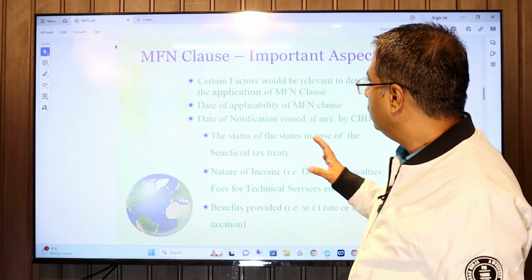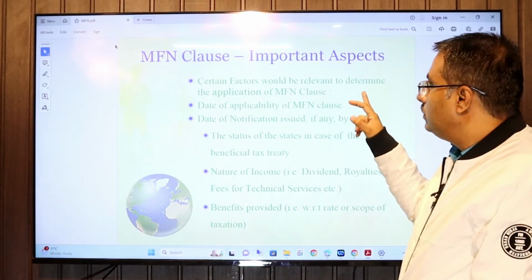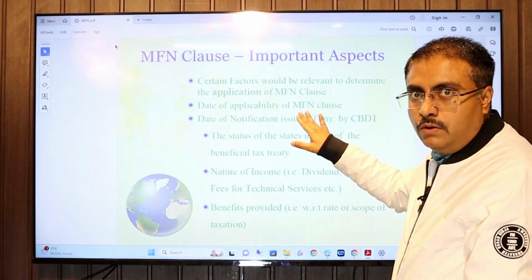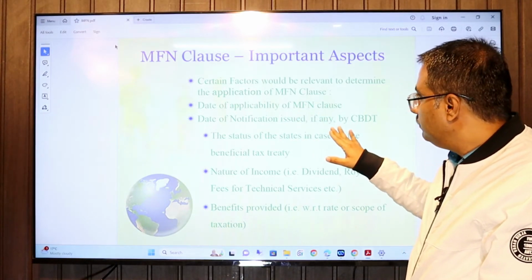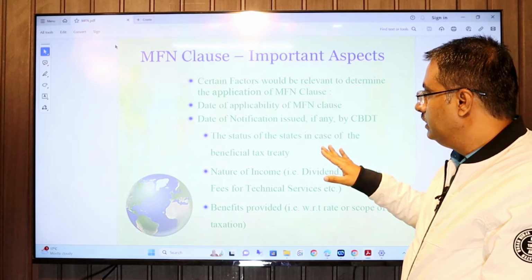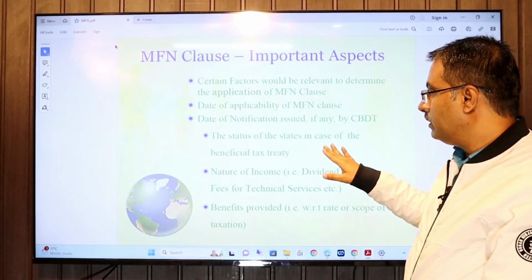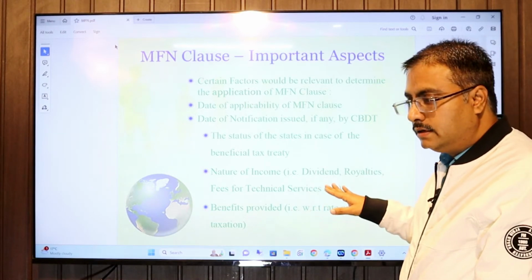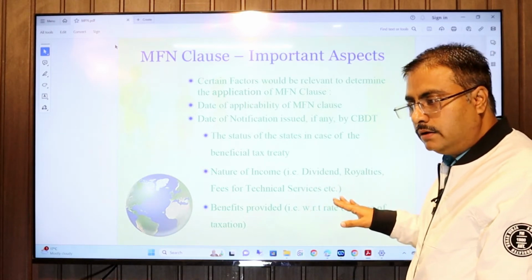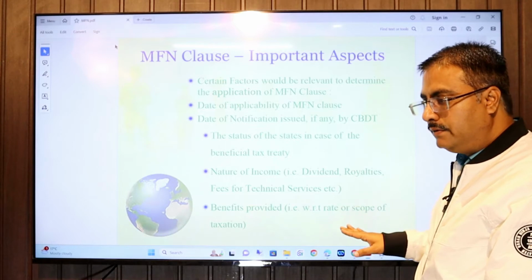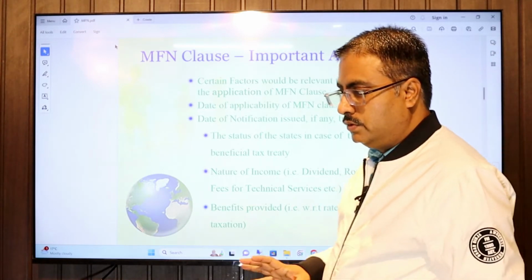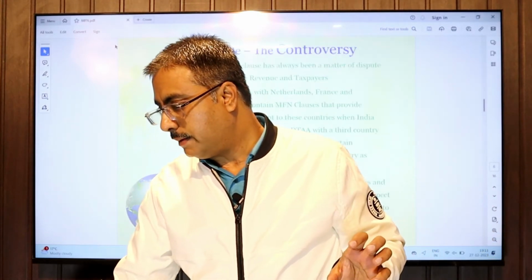Certain factors would be relevant to determine the application of MFN: the date of applicability of the MFN clause, the date of notification issued by the CBDT, the status of a state in respect of beneficial tax, the income, whether it is dividend, royalty or fees for technical services, and the benefit provided, whether the rate is reduced or the scope is reduced. This is an important aspect we have to see.